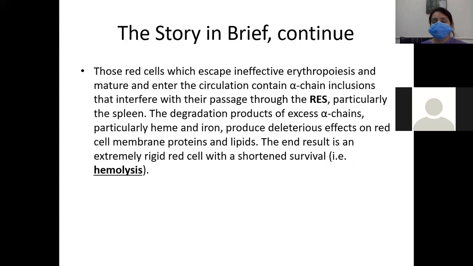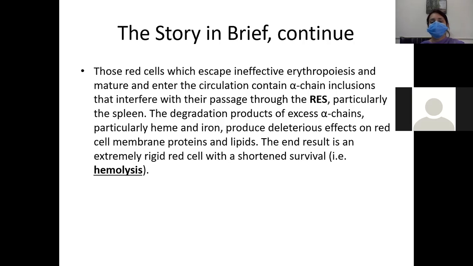Since these are not normal red blood cells, when they pass through the reticuloendothelial system, especially the spleen, they will be degraded, and the degradation products of excess alpha chains, particularly the heme and iron portion, produce deleterious effects on the red blood cell membrane proteins and lipids.